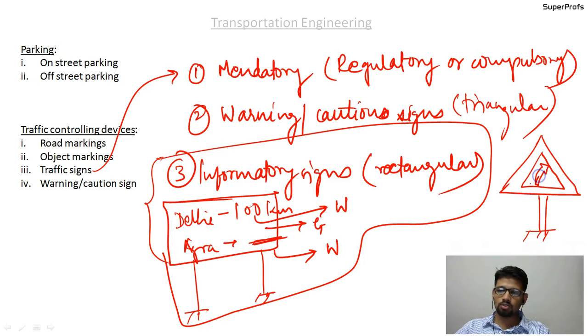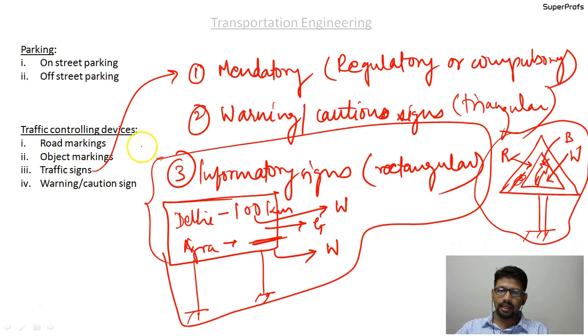Here the border is red in color, here it is white, and the arrow is black in color. So this is the warning traffic sign, and that is for warning that there is going to be a right turn. It gives you warning well in advance.